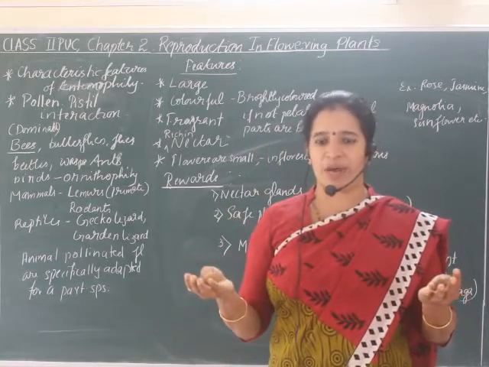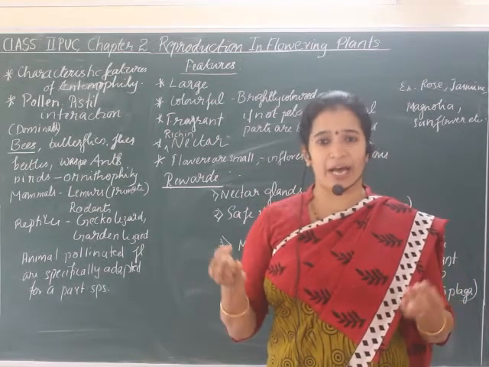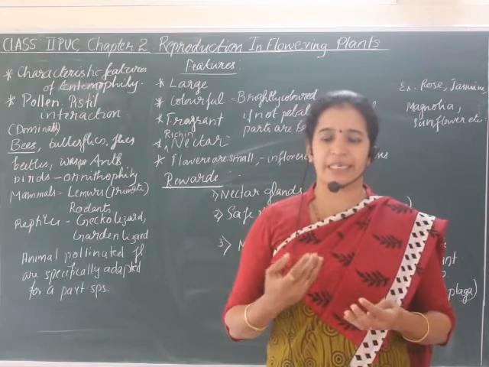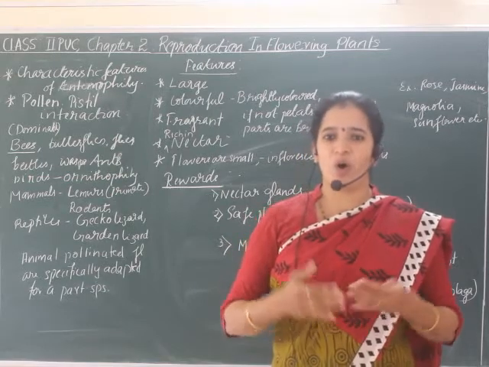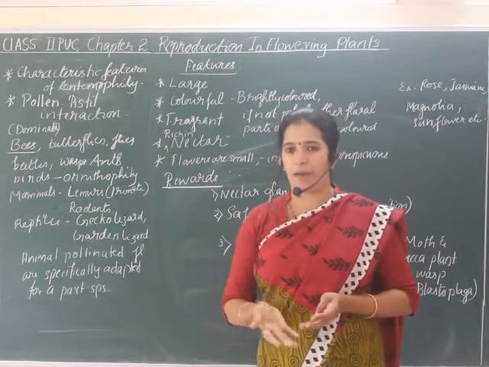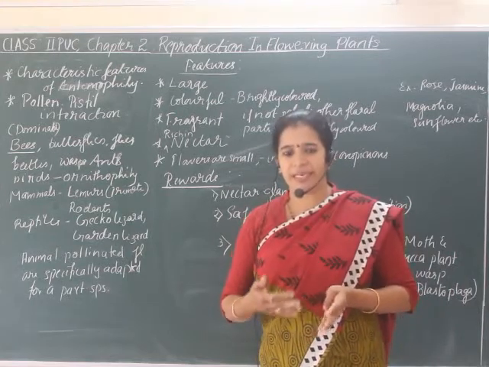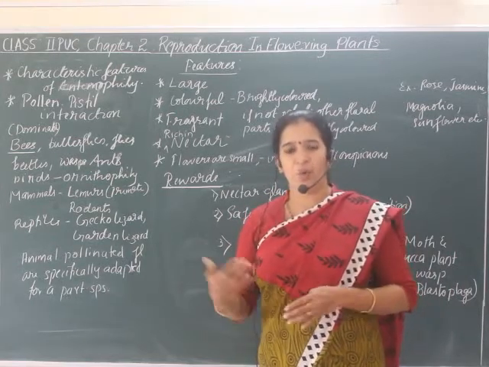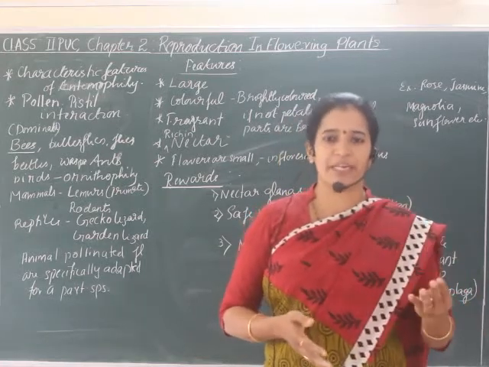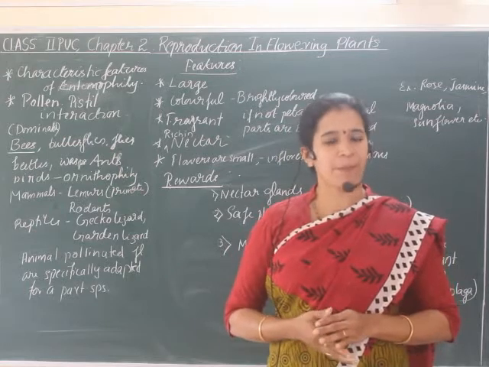We have understood dichogamy, hercogamy, heterostyly, self-incompatibility, and unisexuality. All those factors promote cross-pollination.